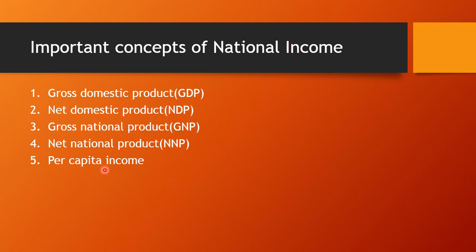Now, if per capita income is calculated with the measurement of national income at the price of the current year, it is called current price per capita income. And if this is calculated with the price of the base year, that is a fixed price, then it is called per capita income at fixed price.